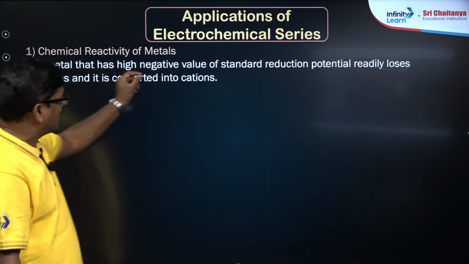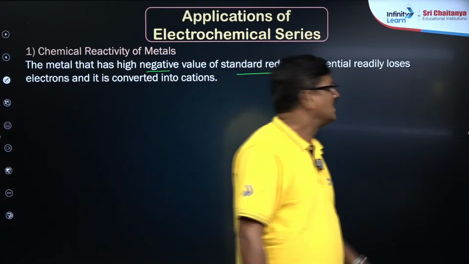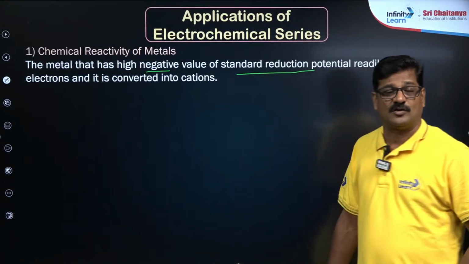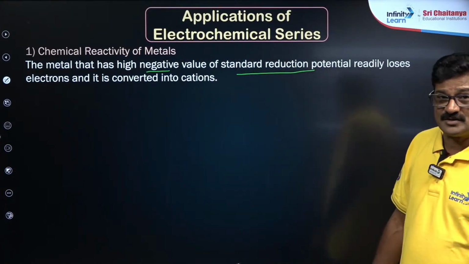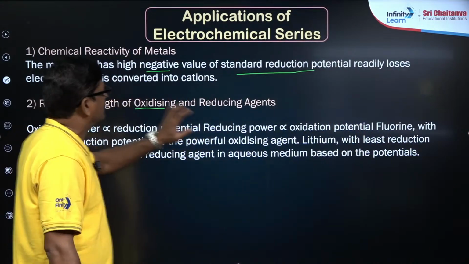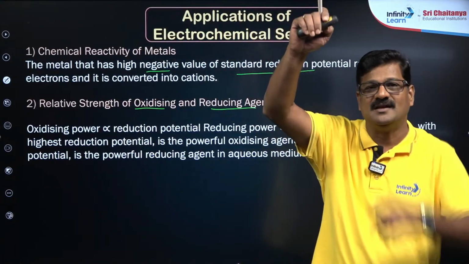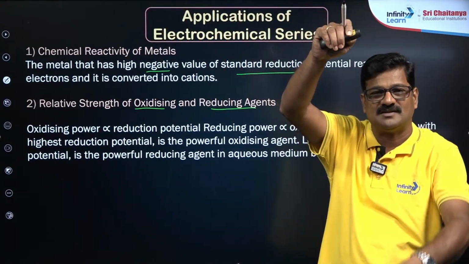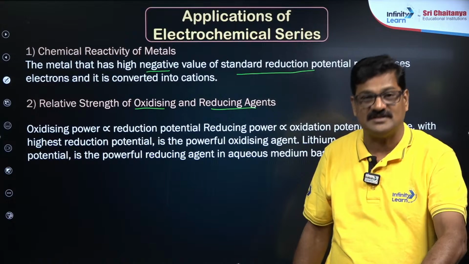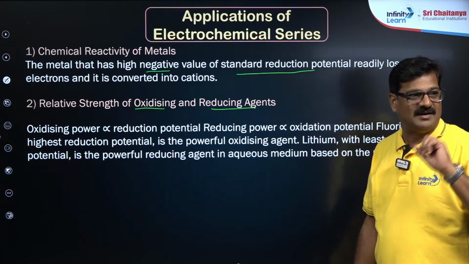The metal that has a high negative value of the SRP values, or readily loses electrons, can be a strong reducing agent. And the second thing is the relative strength of oxidizing and reducing agents. Where there is more reducing power, and when you talk about the electrochemical series, oxidizing power will be greater towards the bottom. Understand? And it can be vice versa, right?